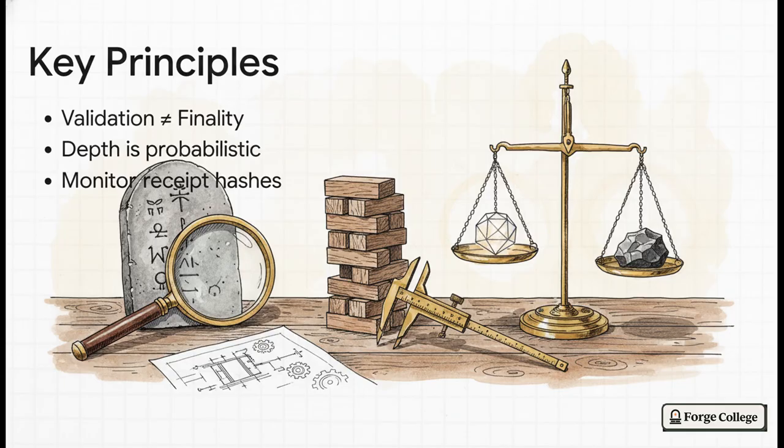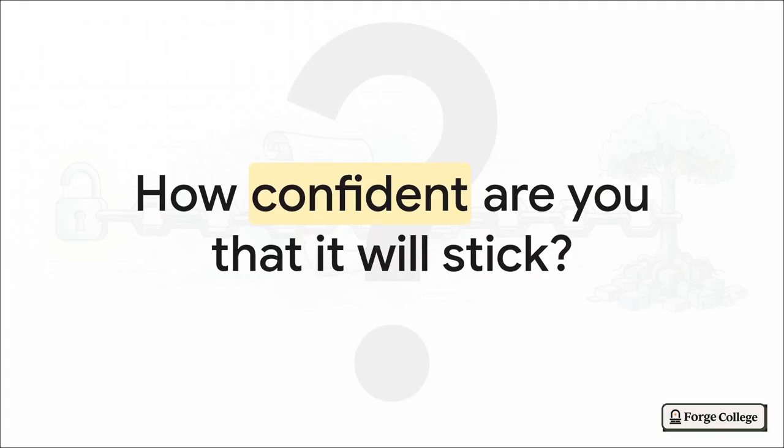Second, confirmation depth is a probabilistic proxy. It's a fantastic heuristic for sure, but remember, counting blocks gives you statistical safety, not a protocol-level deterministic guarantee. And third, always programmatically monitor your receipt hashes. Simply counting blocks just isn't enough if you aren't actually verifying whether the foundation you're counting on still has the exact same block hash.